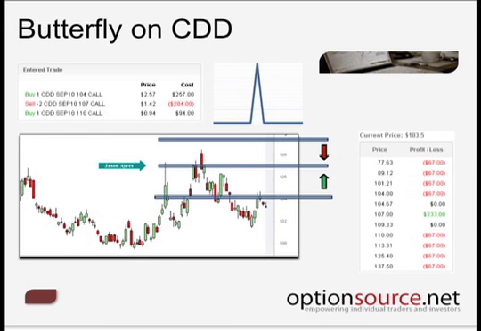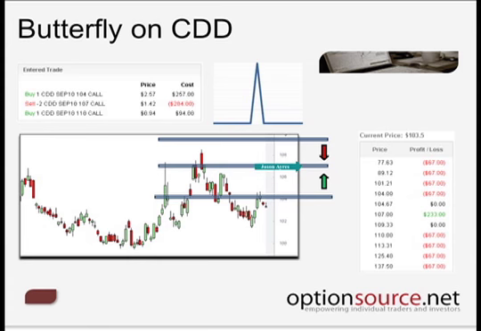So we kind of have to be, it's very unrealistic, or there's a very low probability that this particular pair value, the CDD, is going to be trading exactly at 107 on expiration. So you have to recognize that there is going to be a variation between your P&L on this position. But ultimately what happens within this strategy is that we're making money all the way up to this 107.